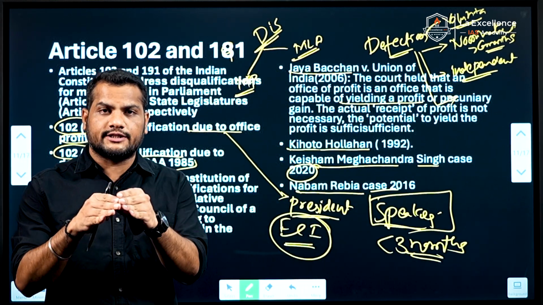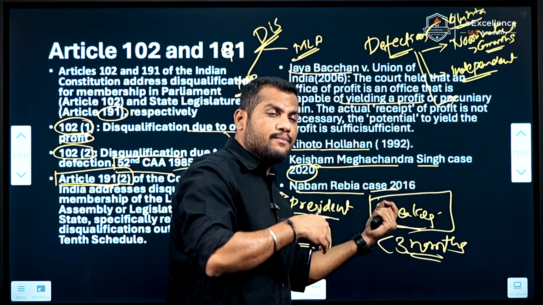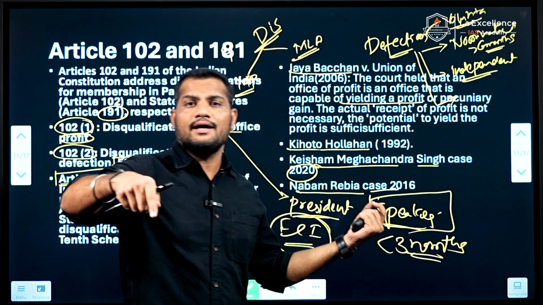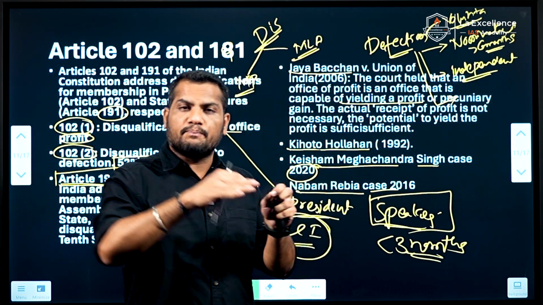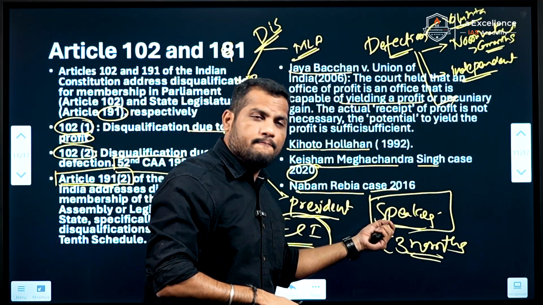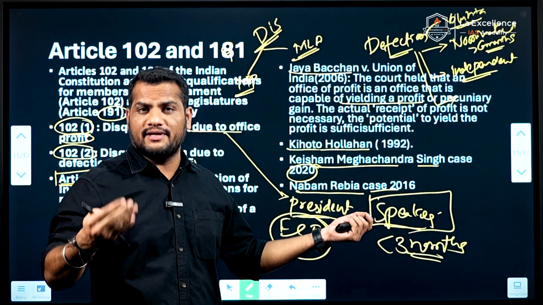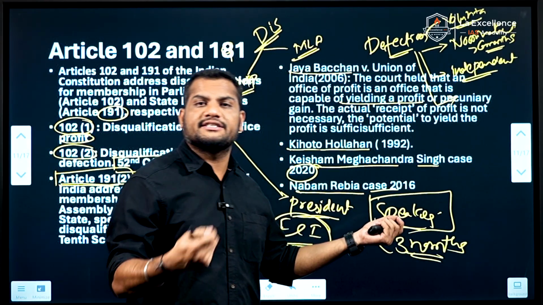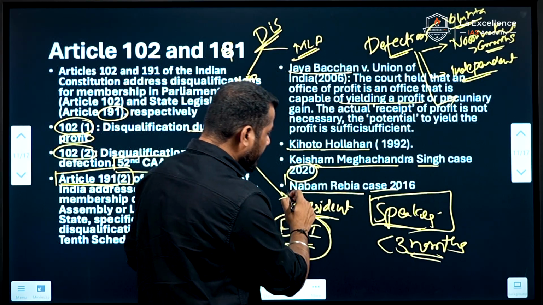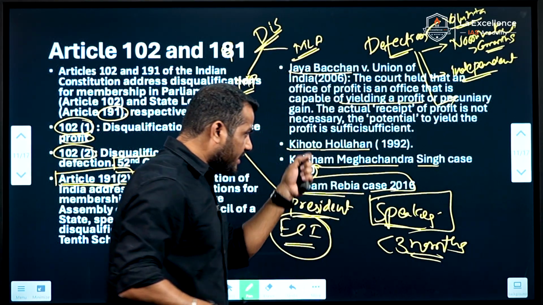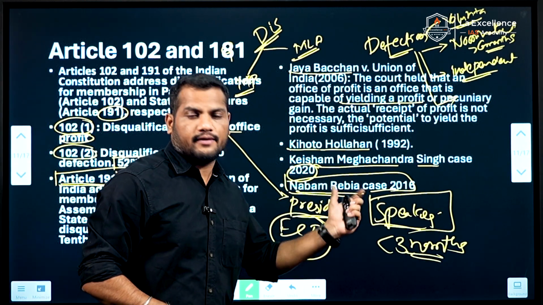In this particular Nabam Rebia case in 2016, the Supreme Court said that the Speaker can't decide on matters of defection if a motion for the removal of the Speaker is pending in the House. Simple. If any motion is moved for the removal of the Speaker in any house, for example in the Lok Sabha or in state legislative assemblies, at that time the Speaker can't decide on matters of defection. This is what the Supreme Court said in the Nabam Rebia case. These are the three important cases with respect to defection and also with respect to the Speaker.